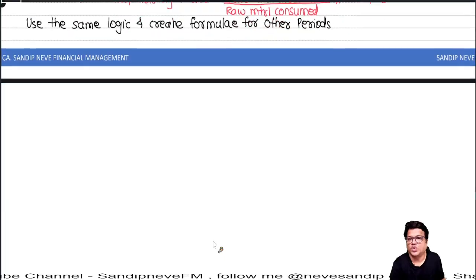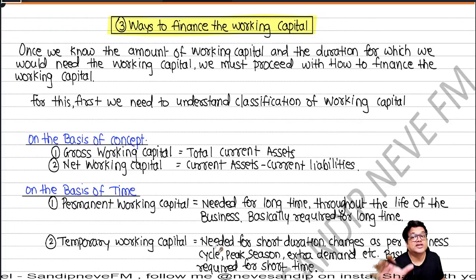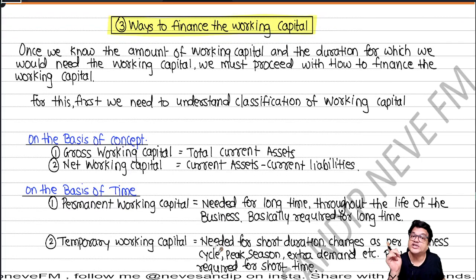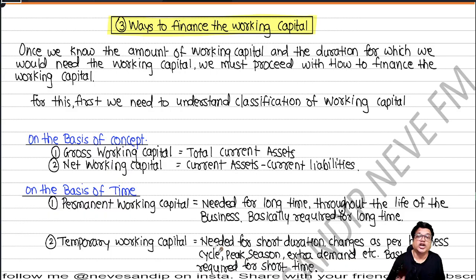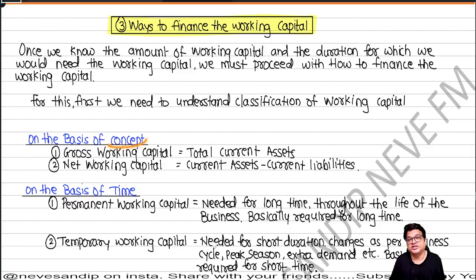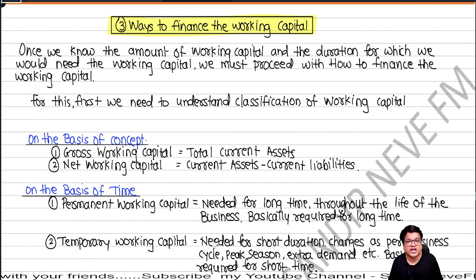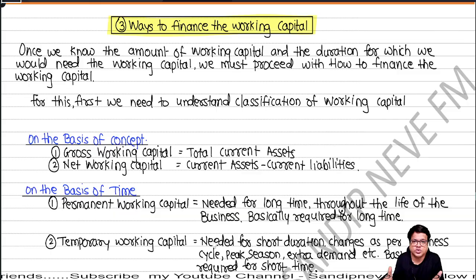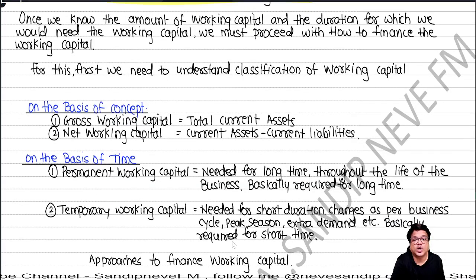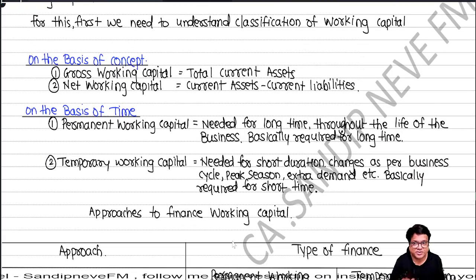Right, people? Okay. Then comes the financing of working capital. Before we proceed to financing of working capital, we should know the classification. On the basis of concept, it is gross working capital and net working capital. What is gross working capital? Very simple. Only the total of current assets. Correct? And what is net working capital? It is current assets minus what? Current liabilities. Correct, people? Okay.